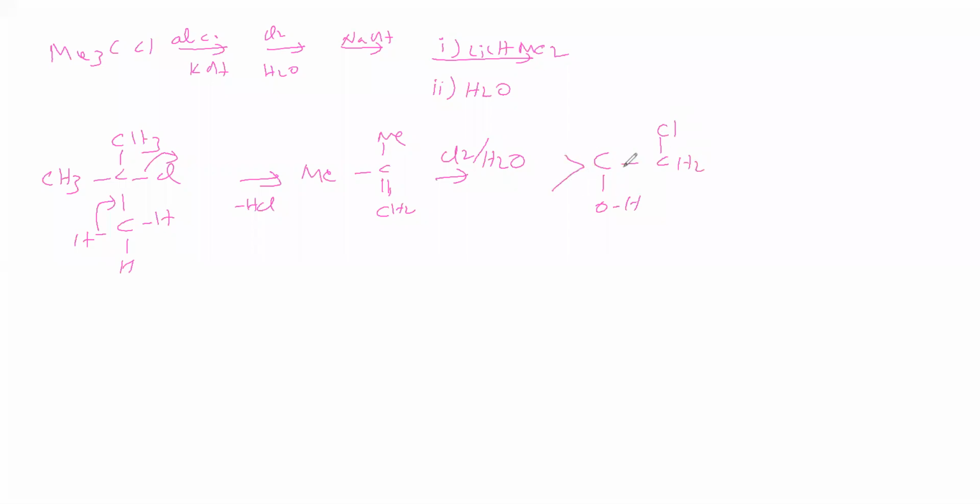Here 2 hydrogens, here 2 methyl groups. Next, the reactant is CH minus Me2. At which position is this CH minus Me2 attacking? Nothing. Now this is treated with sodium hydroxide after chlorine water.